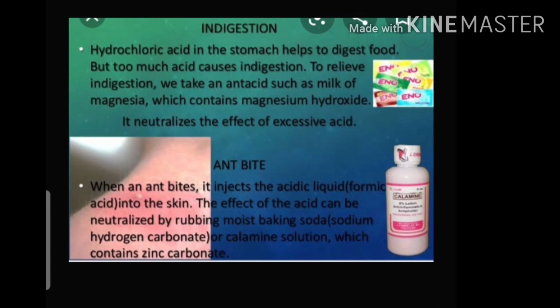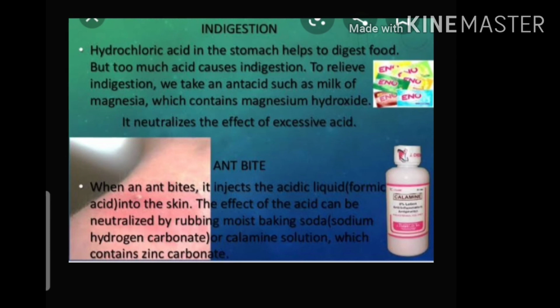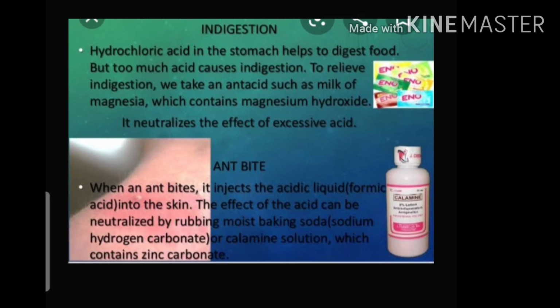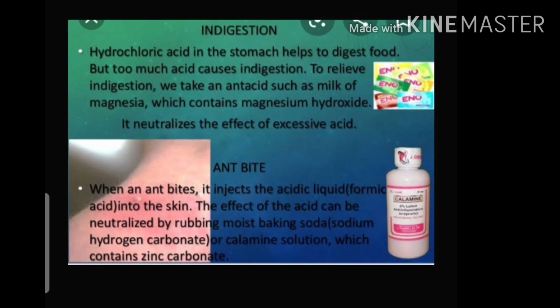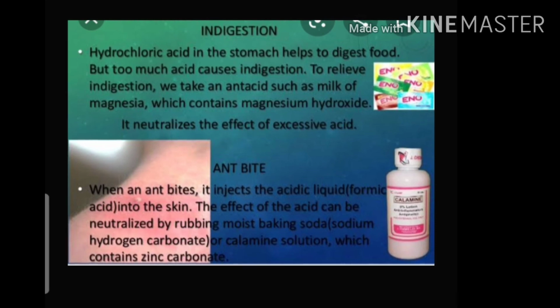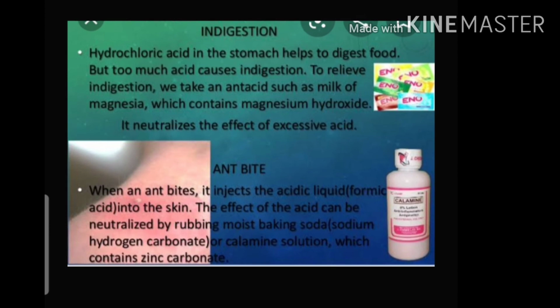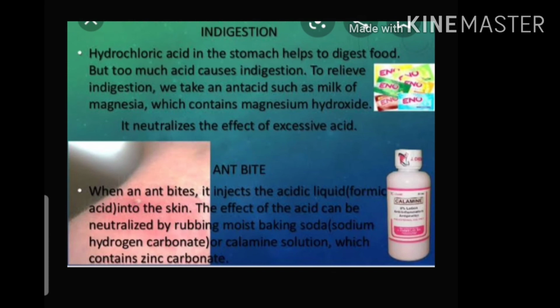The first point is indigestion. Our stomach produces hydrochloric acid. The hydrochloric acid helps in digesting our food without harming the stomach. Sometimes an excess of hydrochloric acid is produced in the stomach due to various reasons, one being overeating. The excess of acid in the stomach causes indigestion, which produces pain and irritation. The person who has excess acid in the stomach is also said to suffer from acidity.